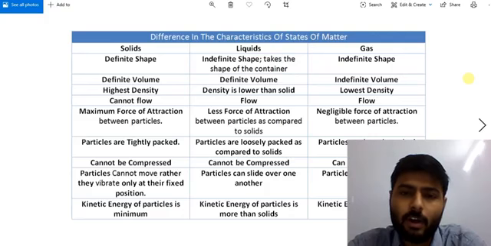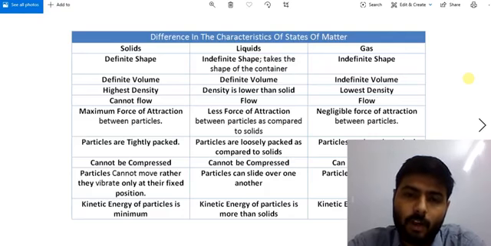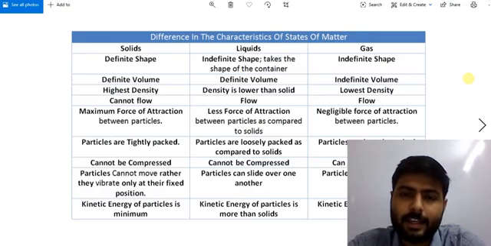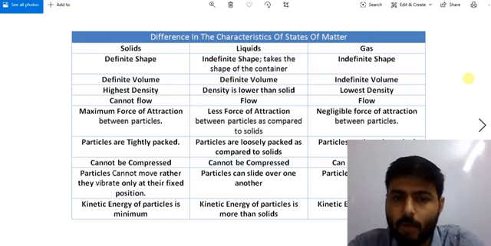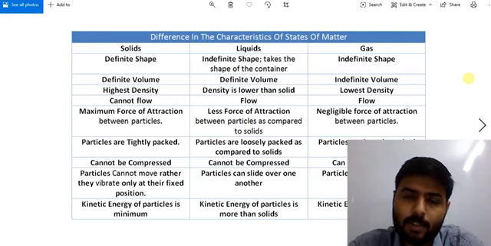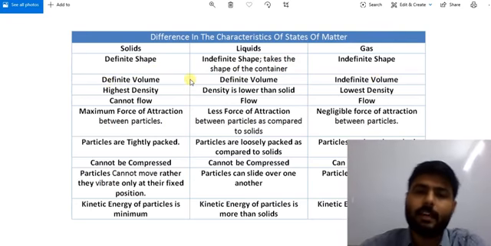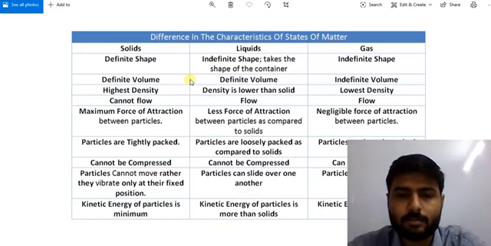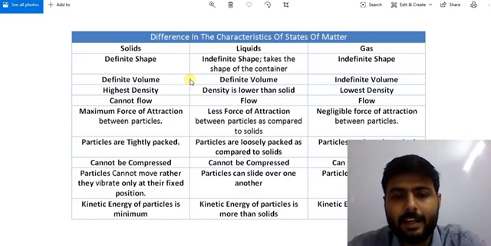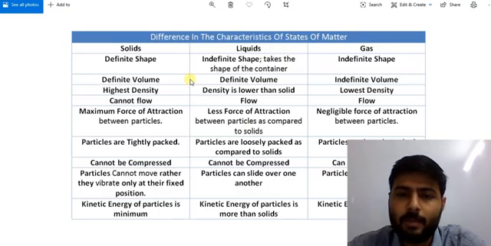Now we talk about volume. The volume of solid is fixed. So here we have the point, volume is definite in solid. In liquid also volume is definite.